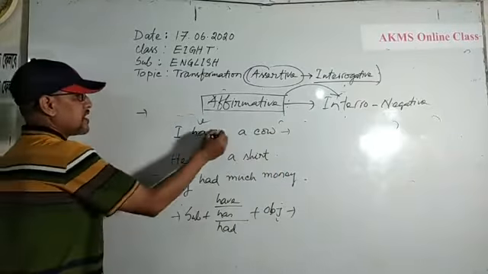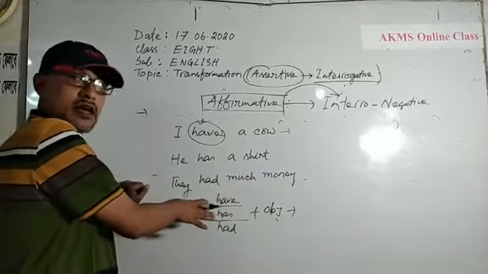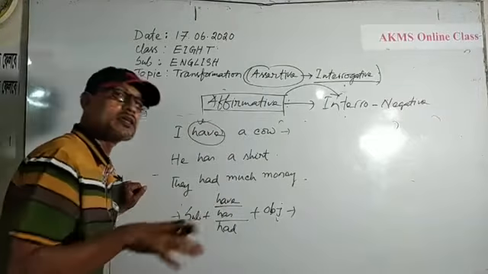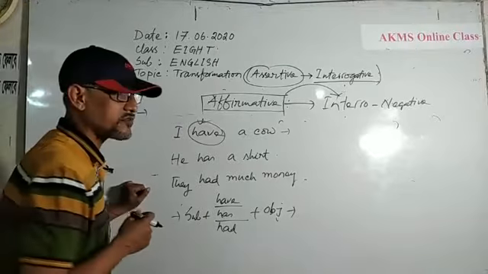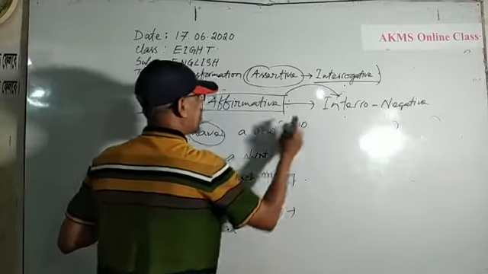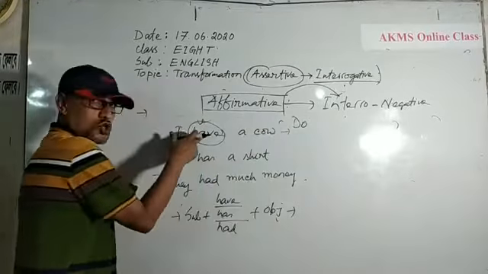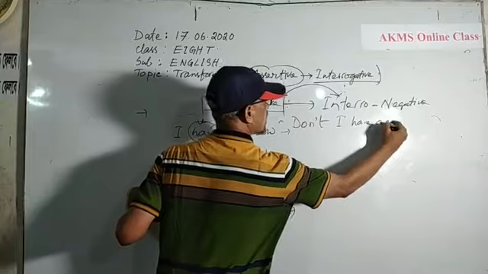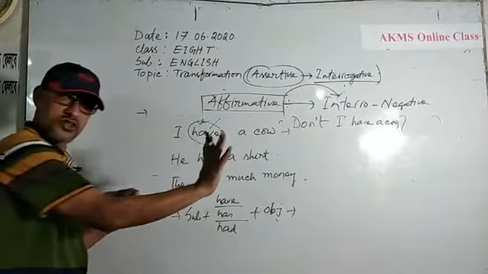So, I have given you some instruction in the previous rule that whenever the sentence is in present indefinite tense, you can use do. Because subject is I, the sentence is in present indefinite tense and affirmative mode, so you should use the negative form of do. Don't. So you can use the subject, don't I, then the base form of have. Don't I have a cow? You can write it. It is correct.